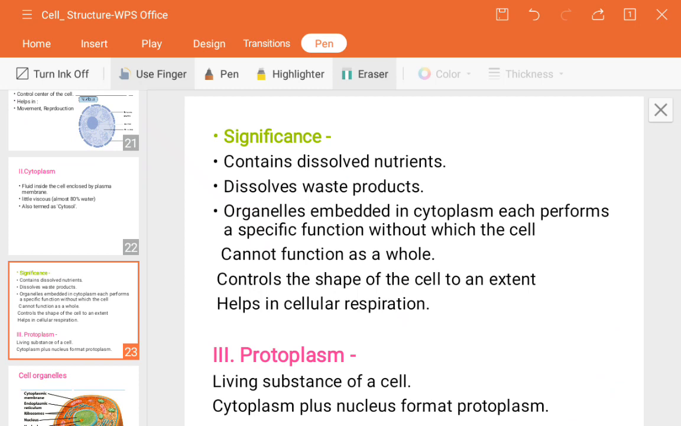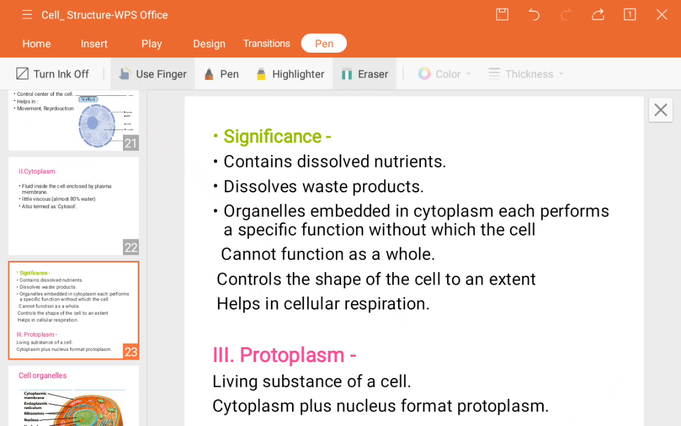Next, it controls the shape of the cell to an extent. Sometimes it controls the shape because the fluid is present everywhere inside the cell, and in it the organelles are situated. If the water content is more, then the fluid is more, and the cell takes the shape of that liquid content. Suppose a glass of water is there. You have different shapes of glasses or cups. If you pour the water inside them, the water takes the shape of that particular glass or cup. Same thing.